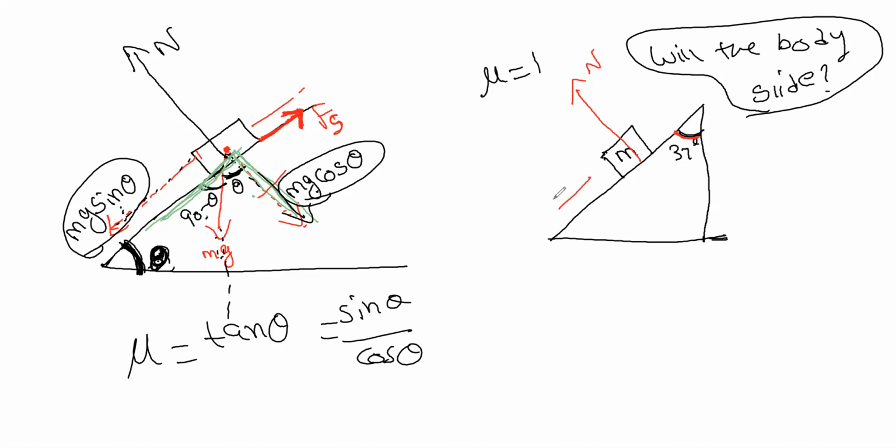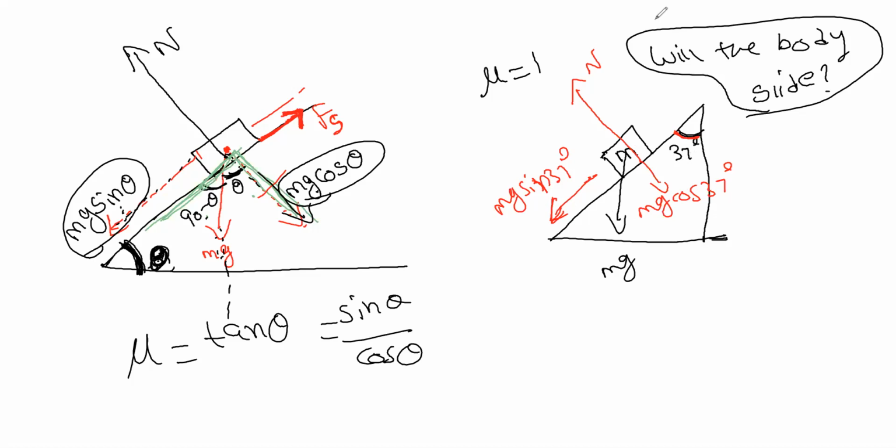So you'll be telling this as mg sine 37, and this one will be mg cos 37, right? But won't mg be like the other way? Sorry, I mean mg cos 37. Won't that be perpendicular to the point where 37 is placed?